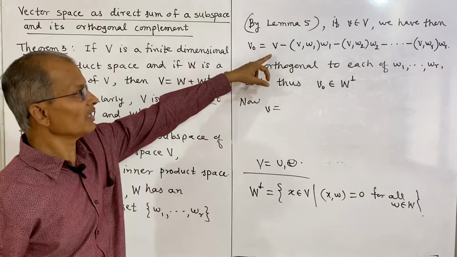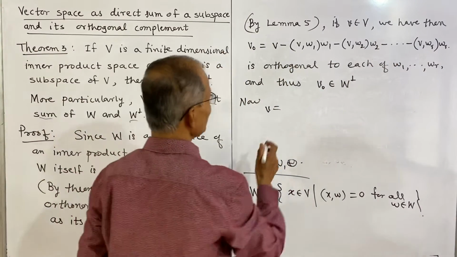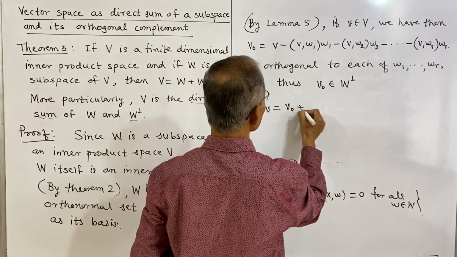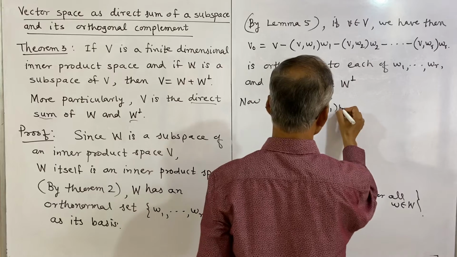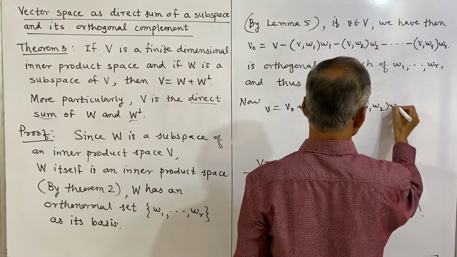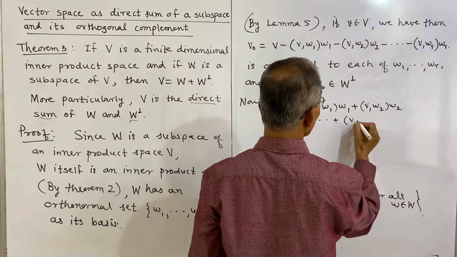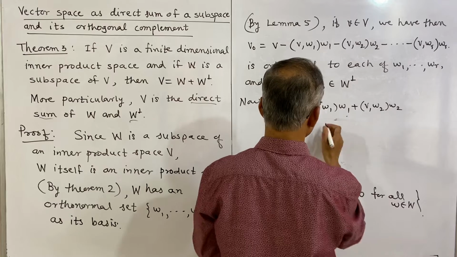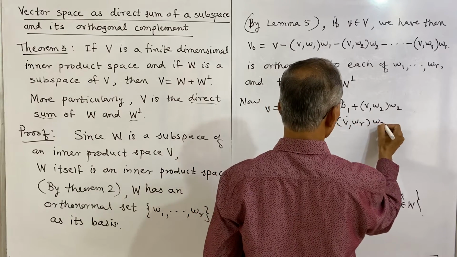Now, we can write V as shifting these all negative terms on this side, and V will be V naught plus inner product of V with W1 multiplied by W1 plus etc. plus inner product of V with WR multiplied by WR.